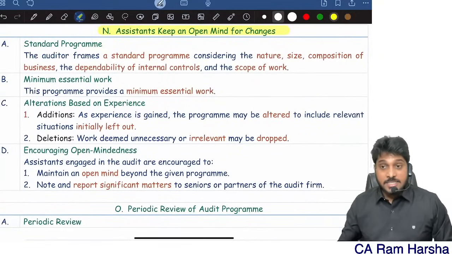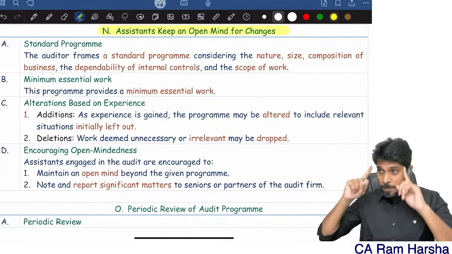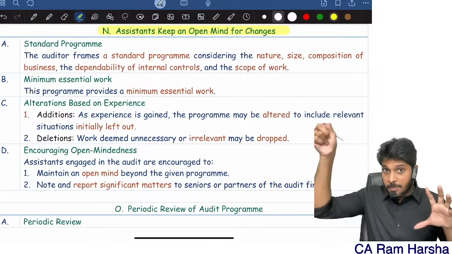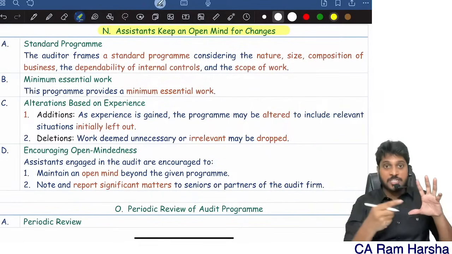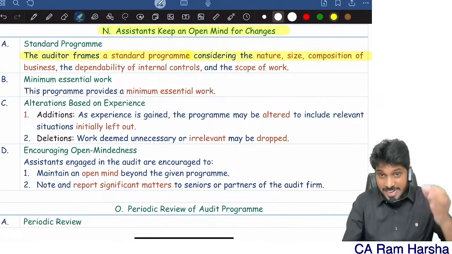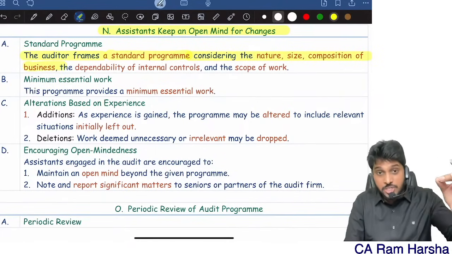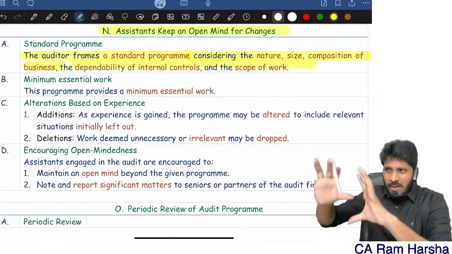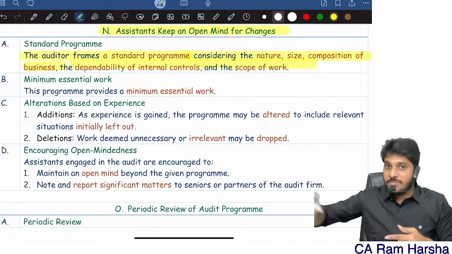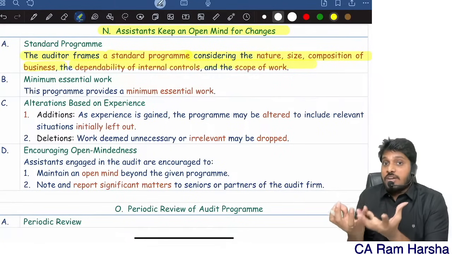So I should tell my team members, my articles and all, to keep an open mind. I told you 10 points to verify in purchases. Suppose when you're verifying purchases, you find some 11th point, immediately come and tell me. So the auditor frames a standard program considering the nature, size, and composition of the company, and dependability of the internal controls. After studying a particular company, I will develop one program for it, so that my team members follow it and the quality of work can be enhanced.